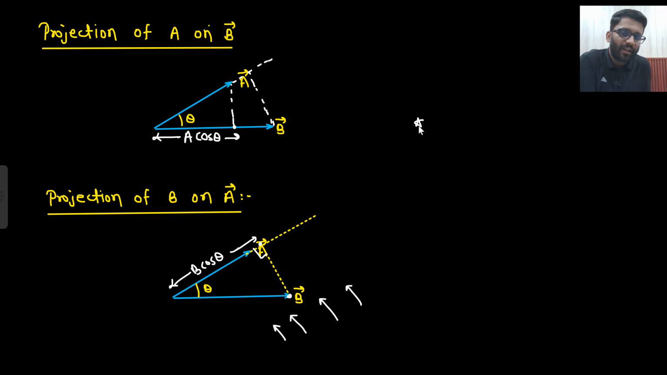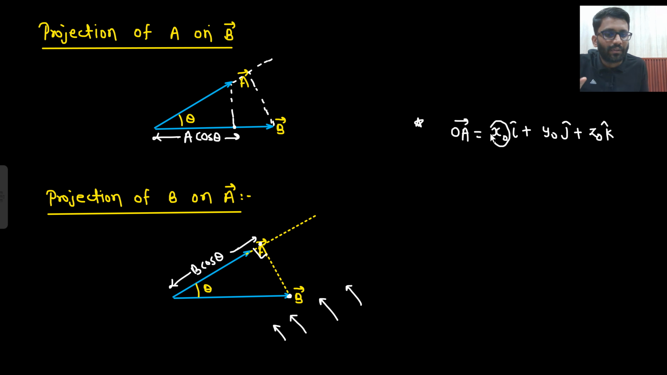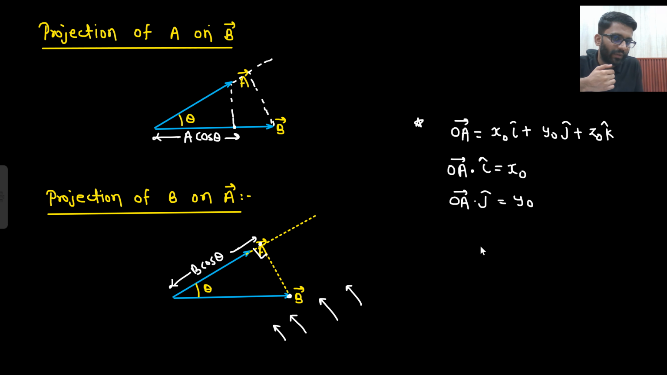Let me explain one more point here. Here only I will explain that point. So let's just say I am representing my OA as x naught i cap plus y naught j cap plus z naught k cap. How can I get x naught? Using the dot product, I need to get x naught. So tell me what I need to do. OA vector dot what? Using the dot product, I need to get x naught. So how will I get it? OA dot i cap is equal to x naught.